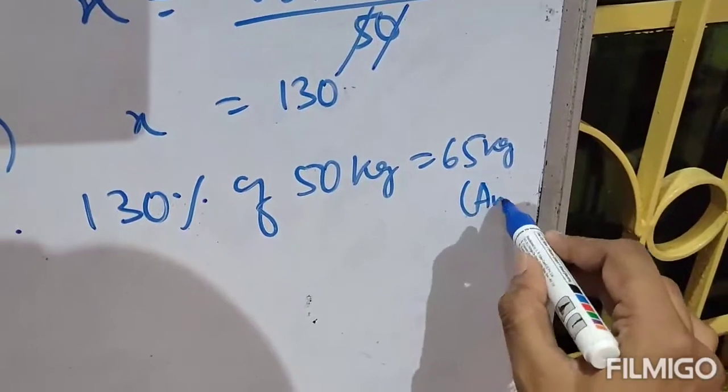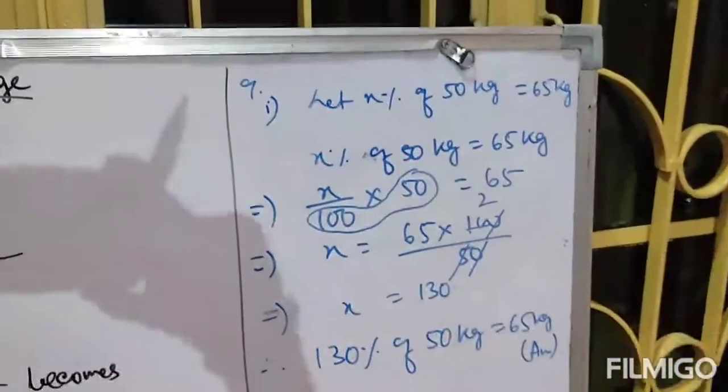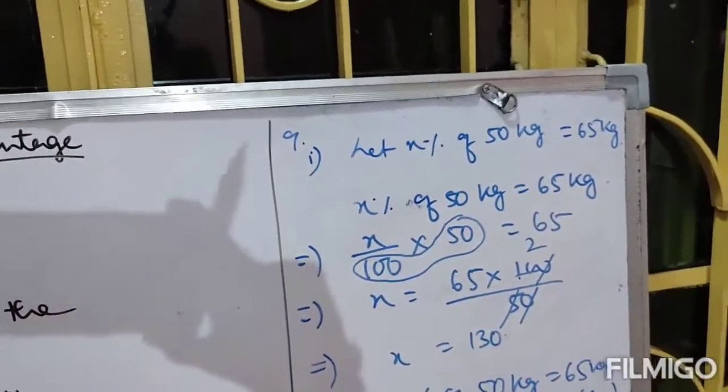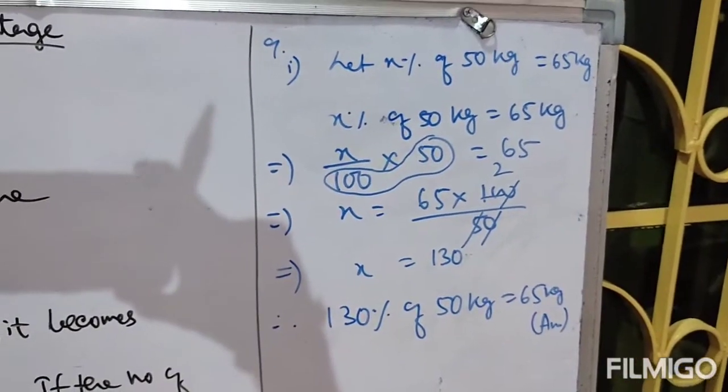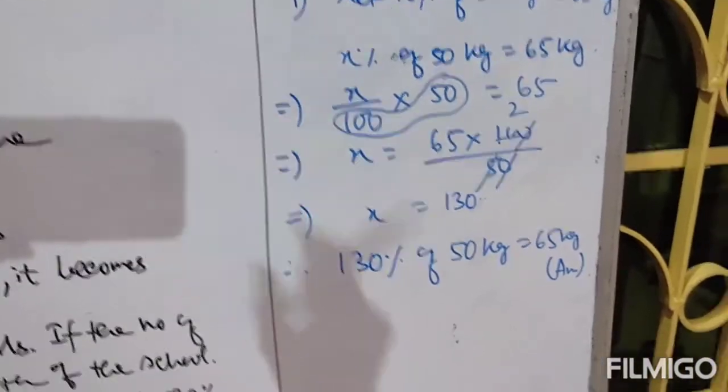This is your answer. 130% is your answer, because we assumed that let x percent of 50 kg is 65 kg. We have to find out the what percent, that is x, which is 130%. That means we will write 130% of 50 kg equals 65 kg. This is your answer.